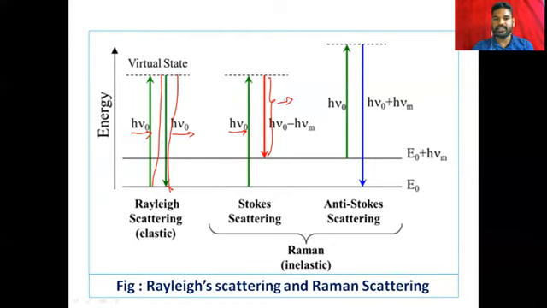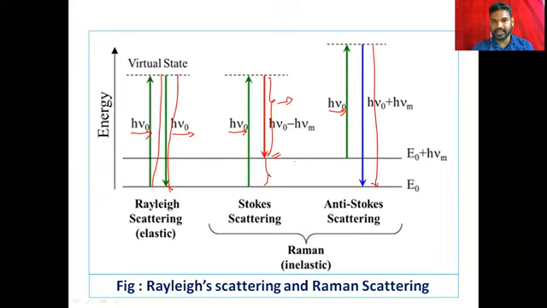Only this much of energy is scattered, and this much of energy is not scattered. So it prefers this ground state, and this is the Stokes line. And then the anti-Stokes line: the h nu is the incident energy, and while coming back, the electron prefers the ground state here. This is still the excited state here.